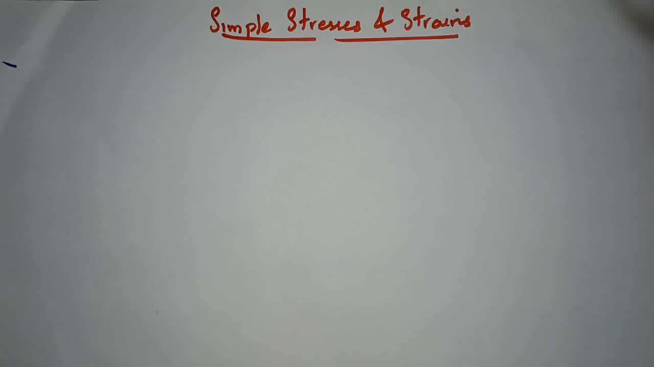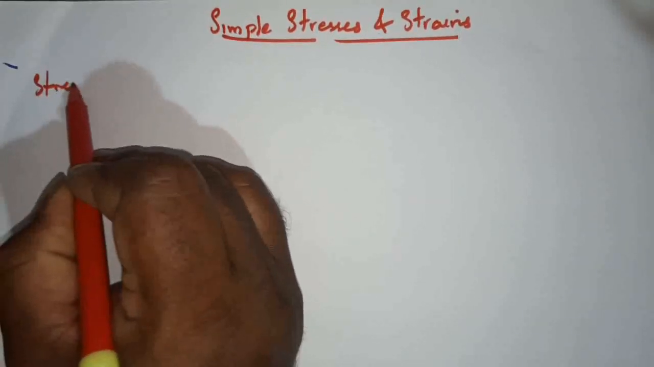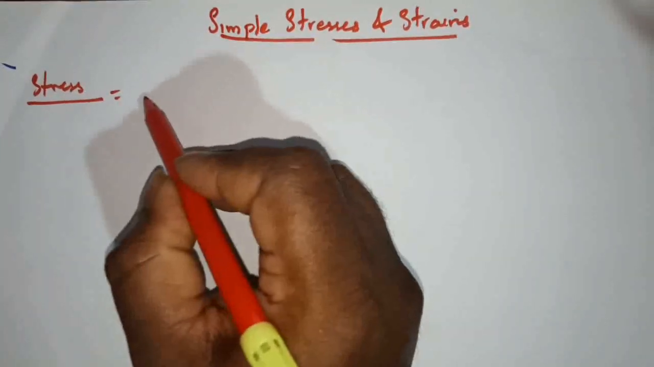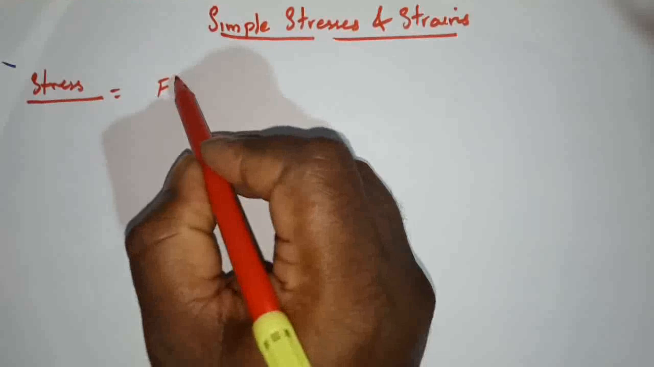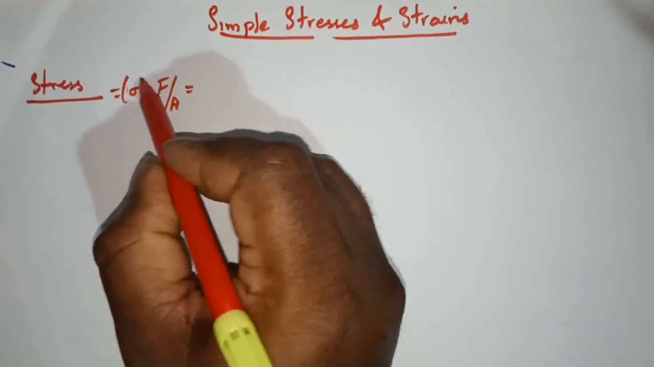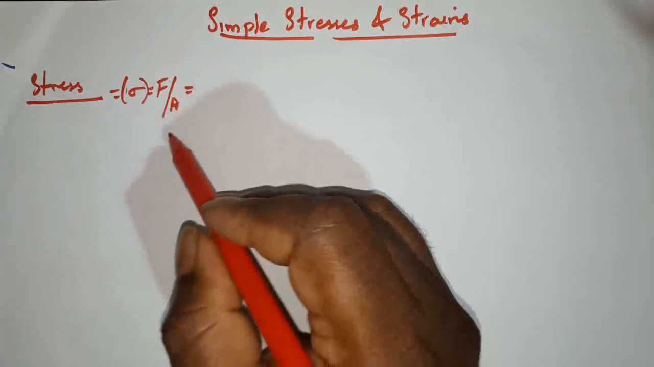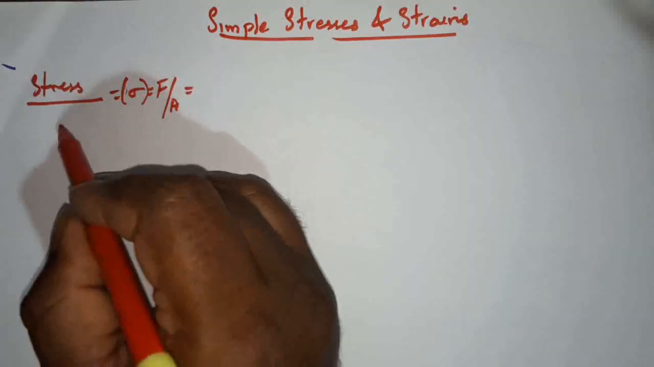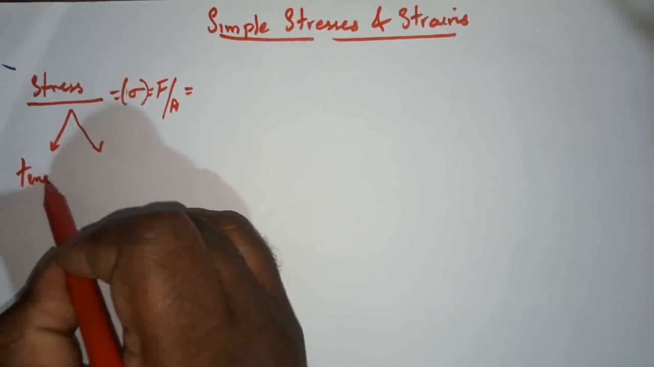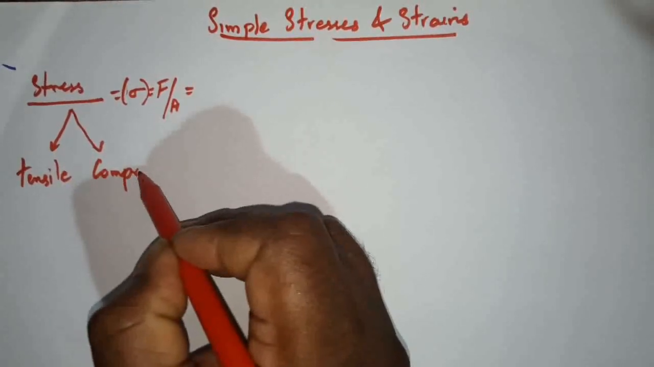Okay, right. What is stress? What do you mean by stress? A stress is defined as force exerted per unit area. Its symbol is sigma. It is nothing but force exerted per unit area. Now, this stress is mainly of two types. We have tensile stress and also we have compressive stress.